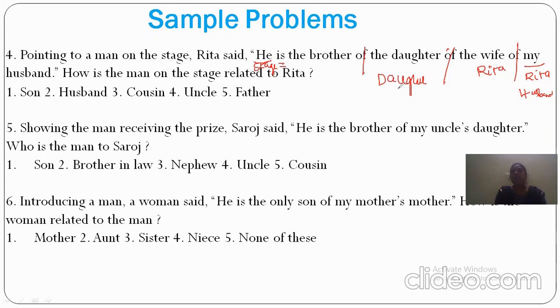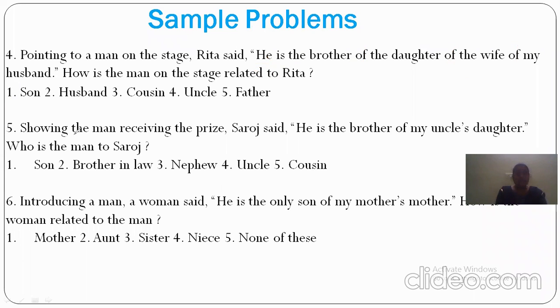And the brother of the daughter. So the daughter's brother will become son. That son is the person who is on the stage. How is that man on the stage related to Rita? See, very importantly, Rita has become mother to this son, the person who is on the stage. So the person on the stage related to Rita is son, because they had given "he", so we will take it as a male person. In this way, we have to solve this one.